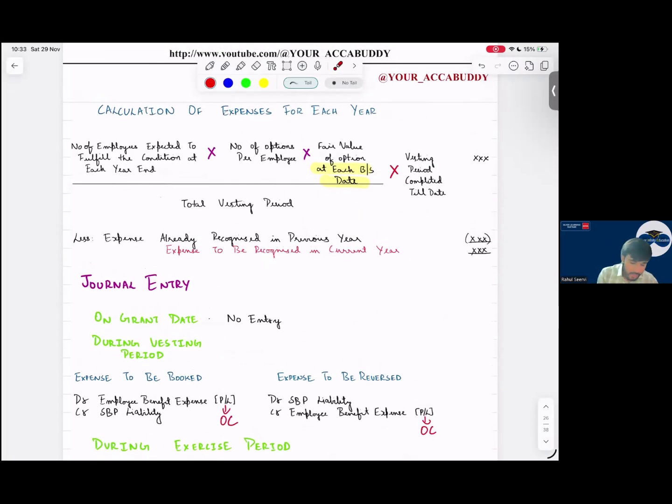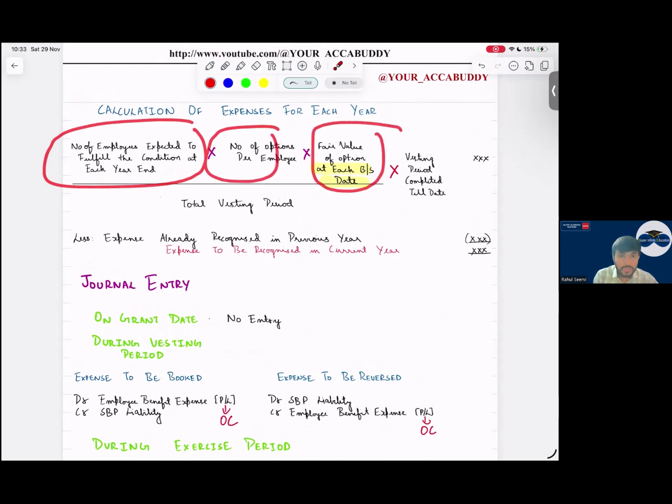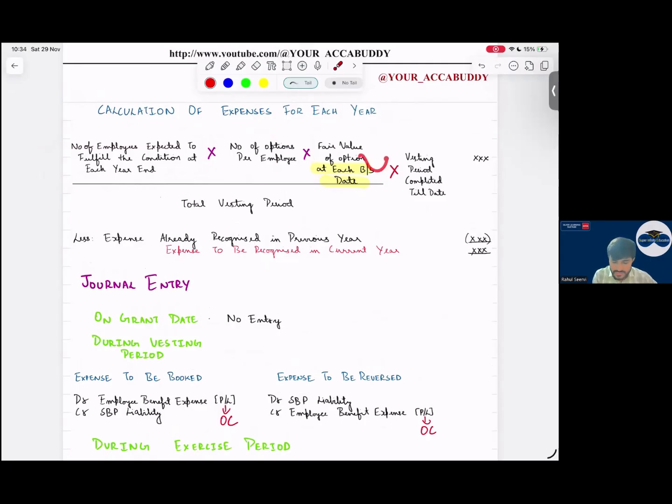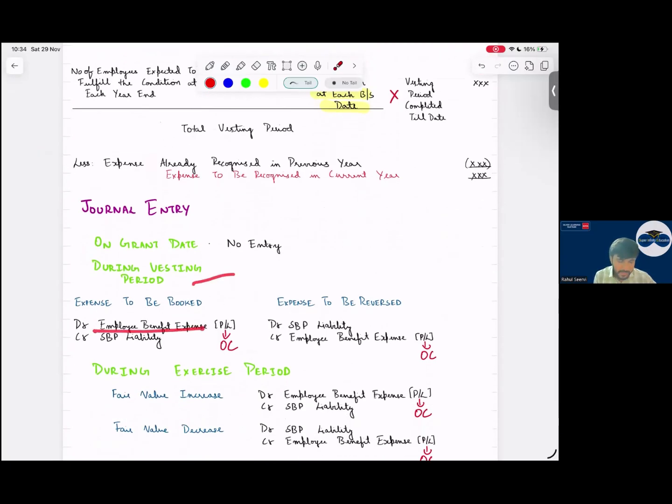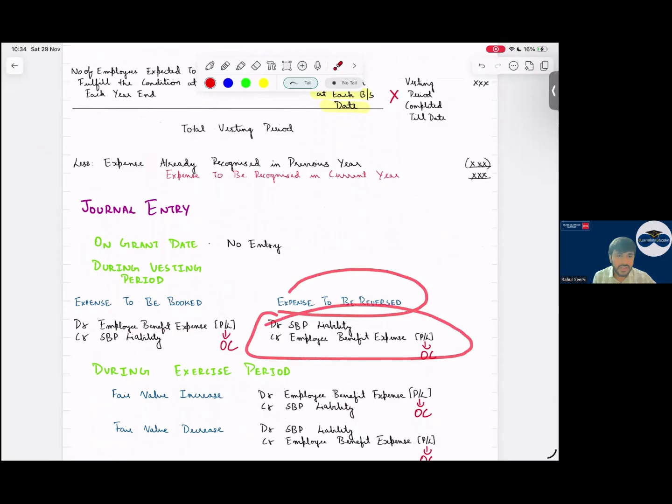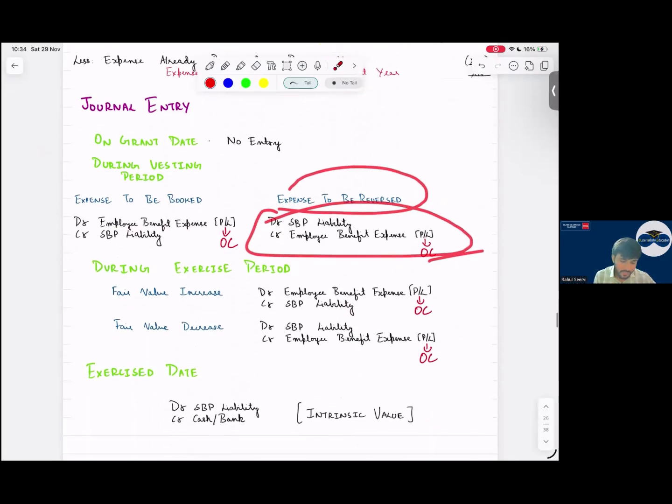Number of employees expected to fulfill, into number of options, into fair value of the option at each balance sheet date, into vesting period divided by total vesting period, less expenses already recognized. We get the current year expense. On grant date, will there be any journal entry? No such journal entry. During the vesting period: debit employee benefit expense, credit share based payment liability. If it has to be reversed, we reverse it. It is an operating item.